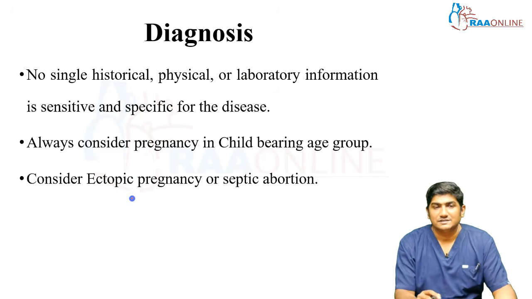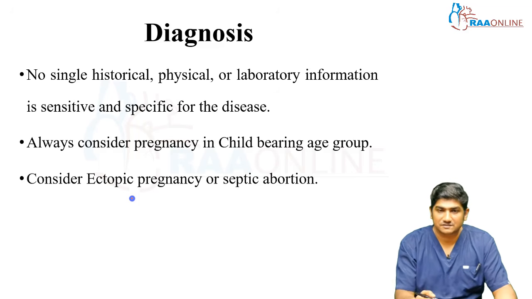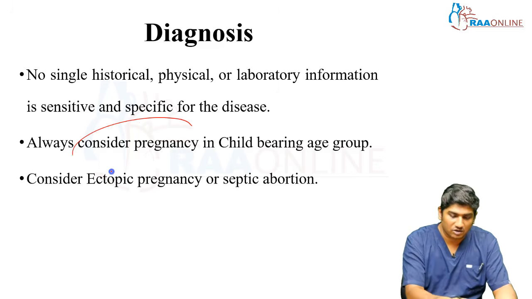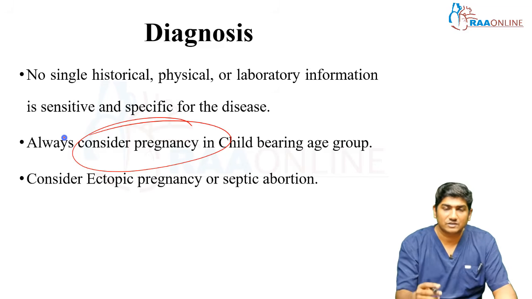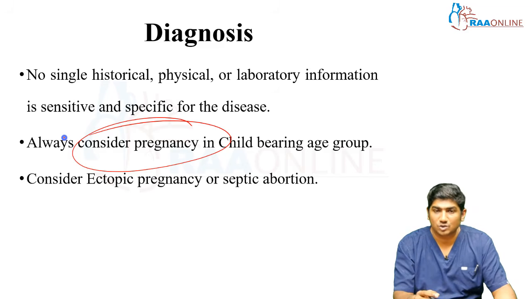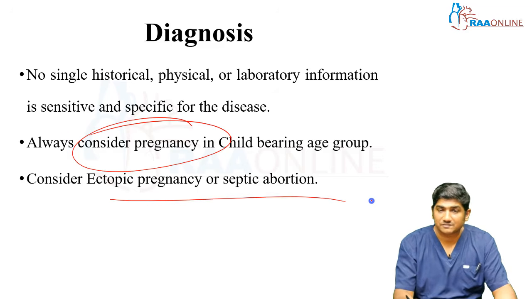So, diagnosis. Understand, no single history, no single physical examination, or no single laboratory finding can be very sensitive or specific for the disease. Any reproductive age group woman coming to you with abdominal pain, always consider pregnancy in the childbearing age group. It is not okay to miss a pregnancy, right? It could be an ectopic pregnancy, a missed pregnancy, or even a septic abortion, right?